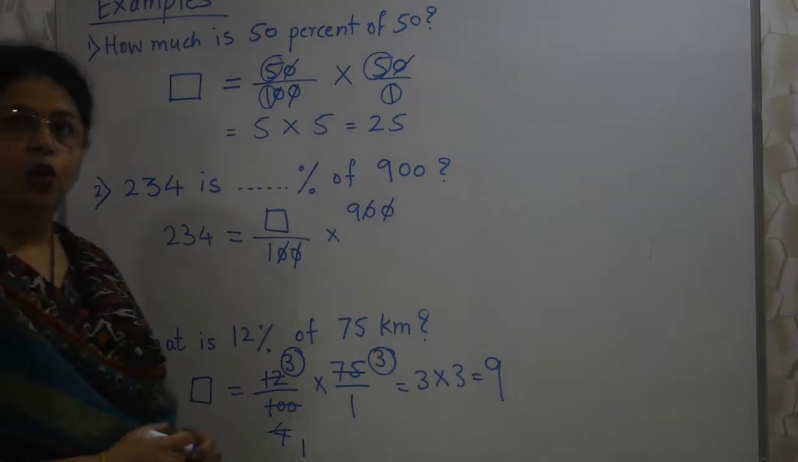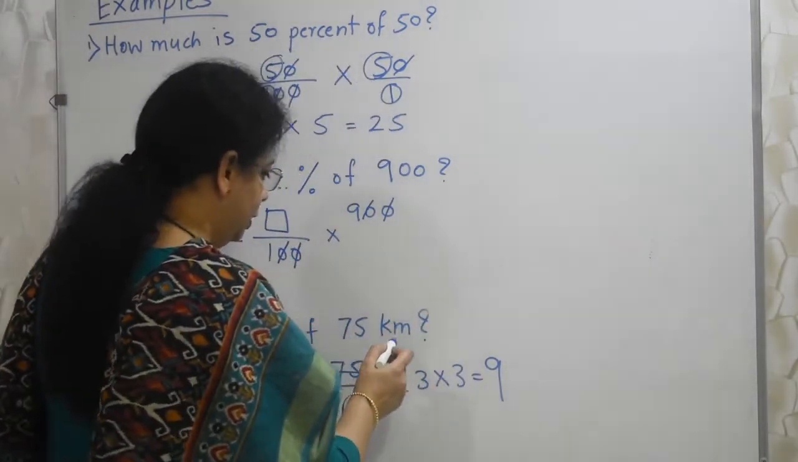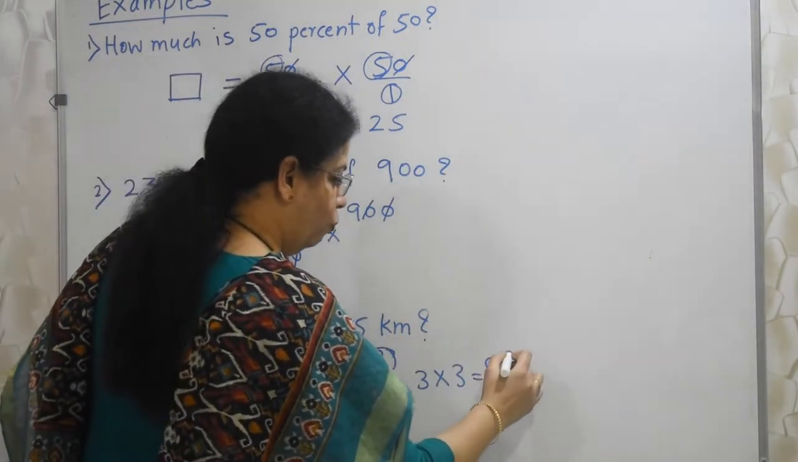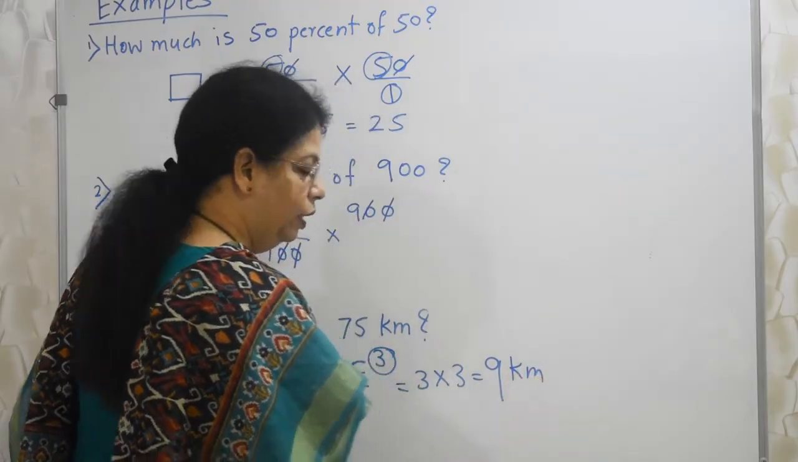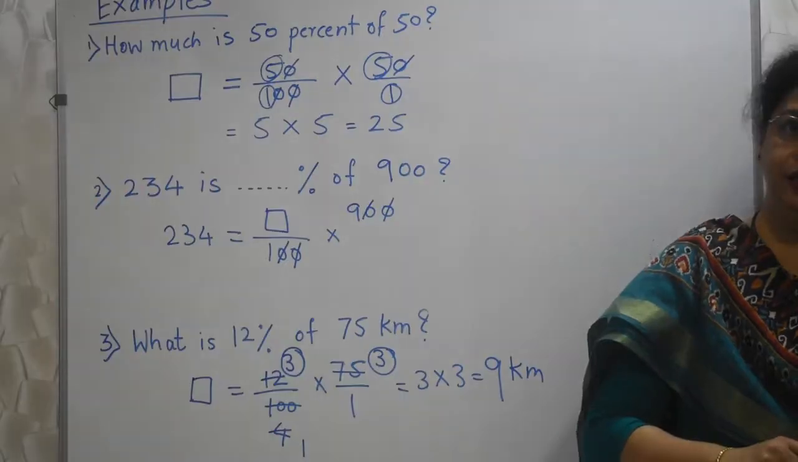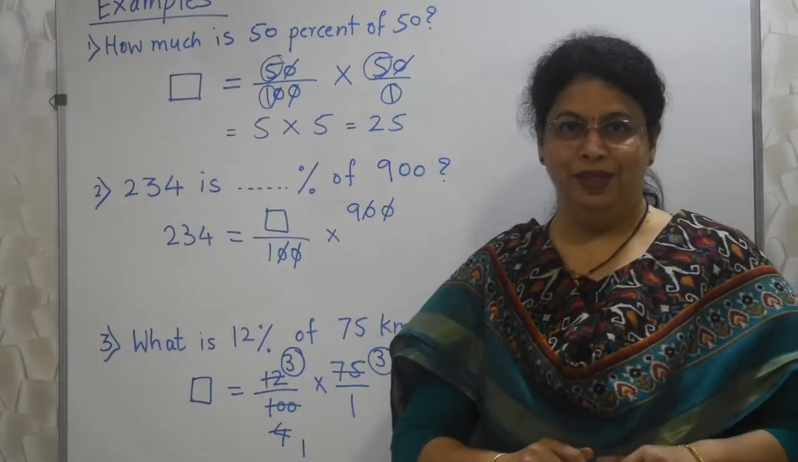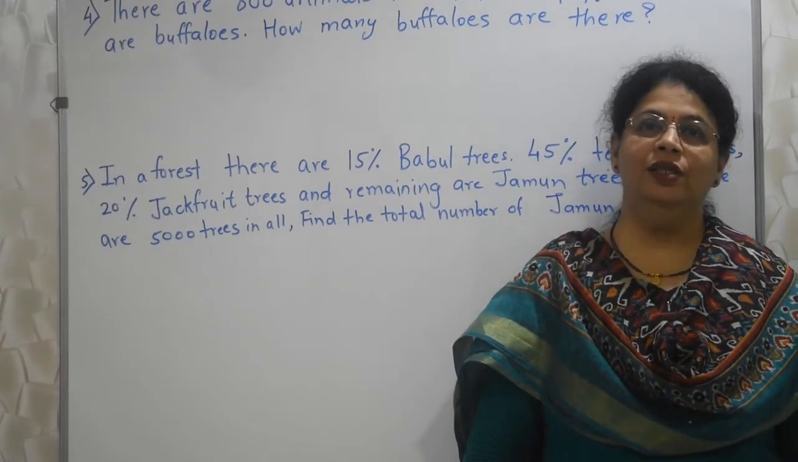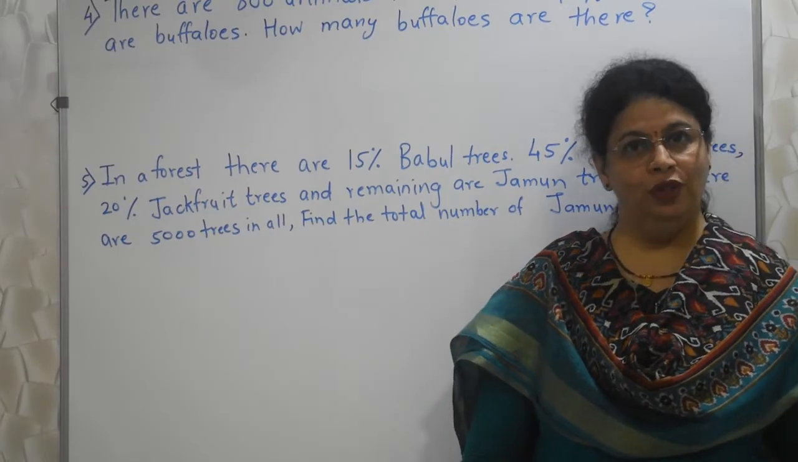Understood? 9 kilometers. Why kilometers? Because this was kilometers, so obviously this also will be in kilometers. So final answer is 9 kilometers. Let us take few more examples. Students, let's begin with the fourth sum.